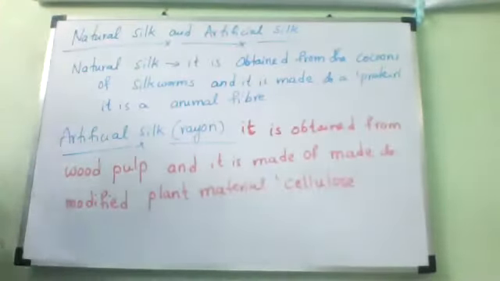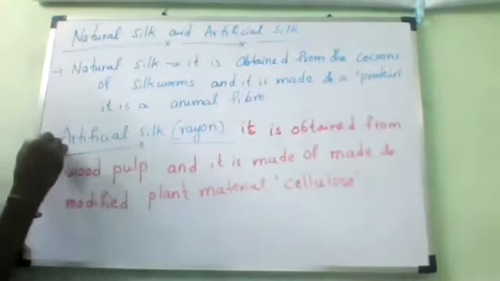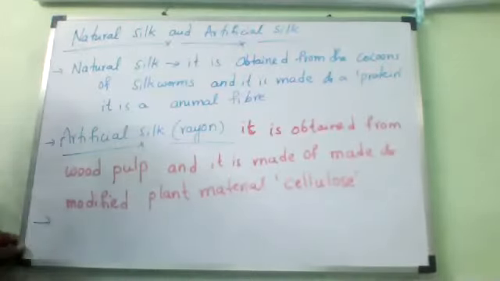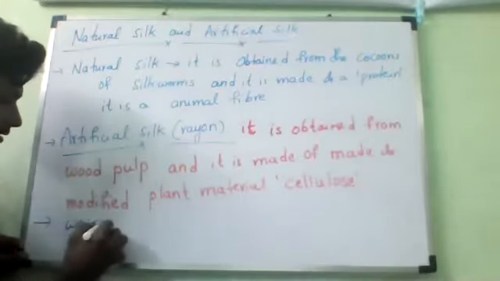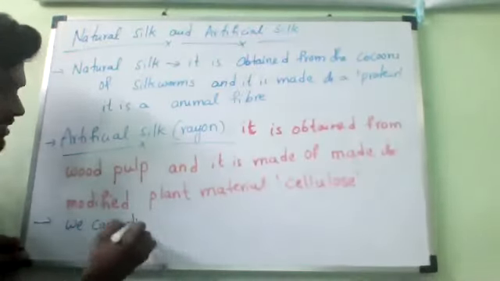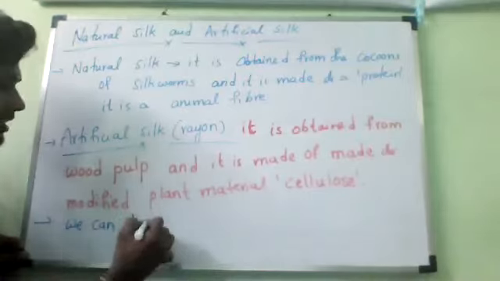That is. So last point. So this is natural silk and this is artificial silk. And what is the test? How can we identify them? We can distinguish, meaning separate, which is artificial and which is natural.